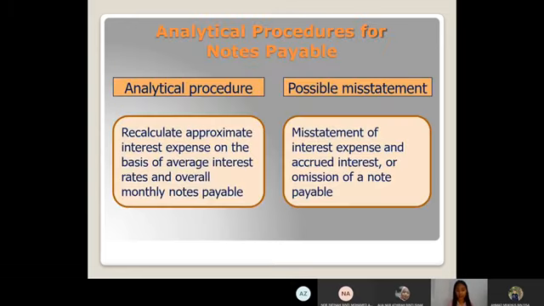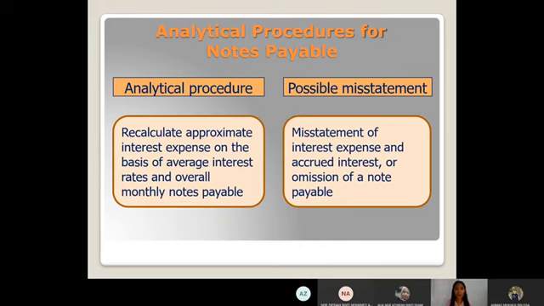Okay, and then analytical procedure for notes payable, as we learned before. Analytical procedure is the study of relationship or data between various figures. For example, we do comparison, and then we compare the ratio, the analysis and so on.